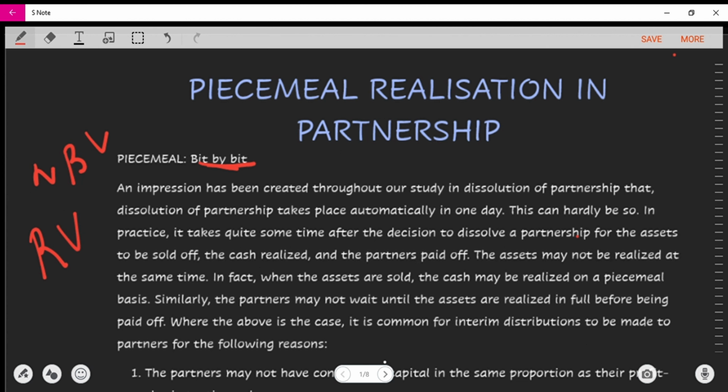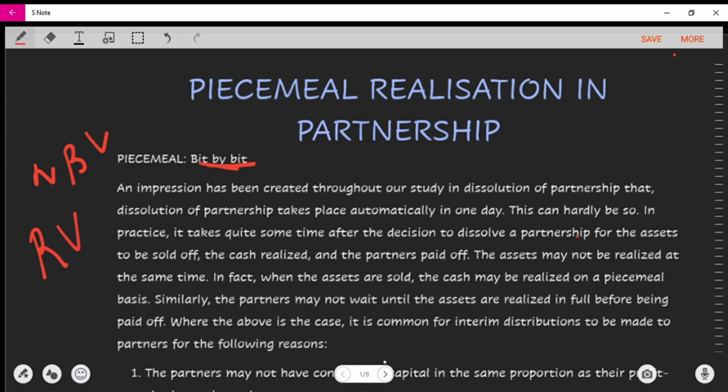First of all, they have to pay all their debts, pay all their liabilities, and provide for dissolution costs. And then, as they realize the assets, they share these funds among themselves. Now you may ask, how do they share these funds? Is this also based on their profit sharing ratio? We're going to get to that.